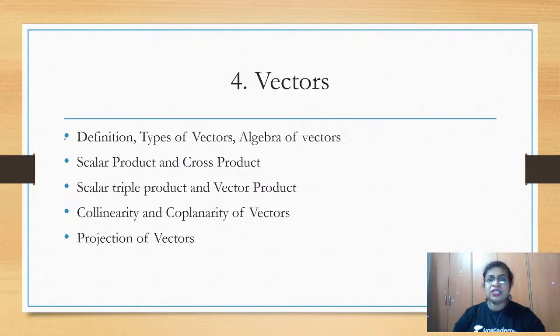In this vectors chapter, we are learning the definition, types of vectors, algebra of vectors, the scalar product, cross product, scalar triple product, and the vector product too. How do we say two vectors are collinear, coplanar vectors, projection of vectors, all this we are going to learn, and many shortcuts are also available in this topic.